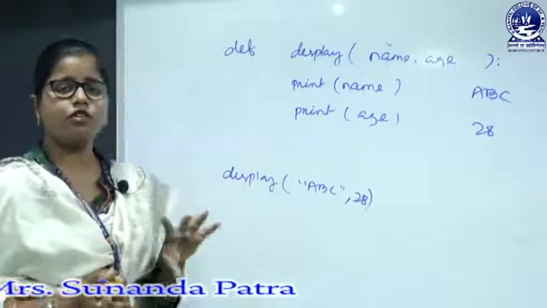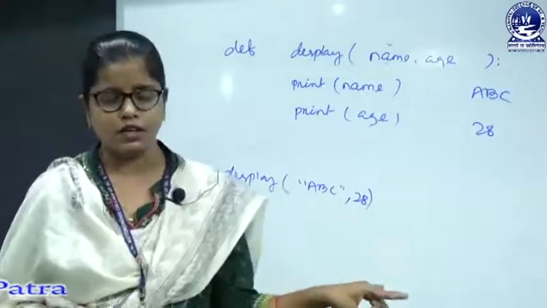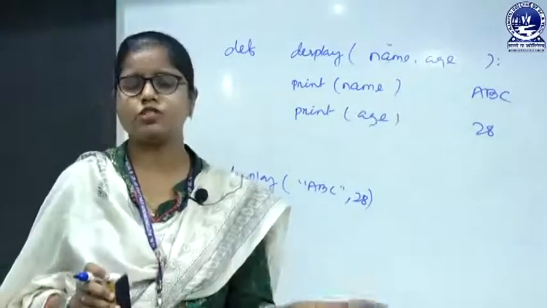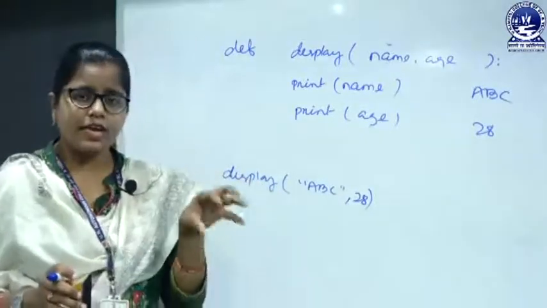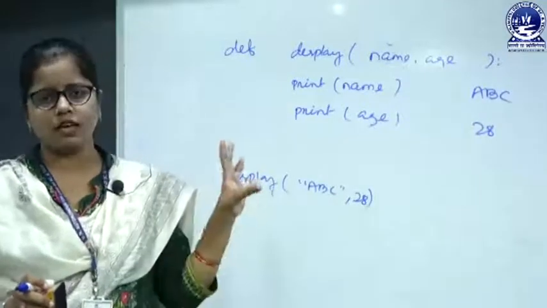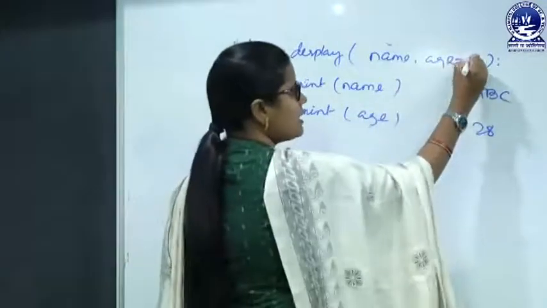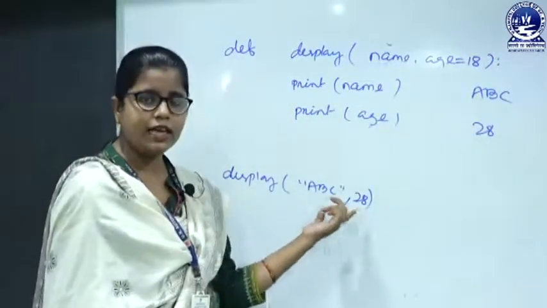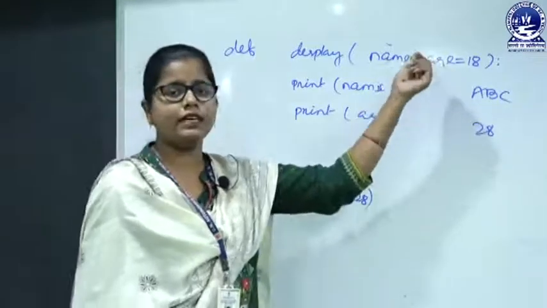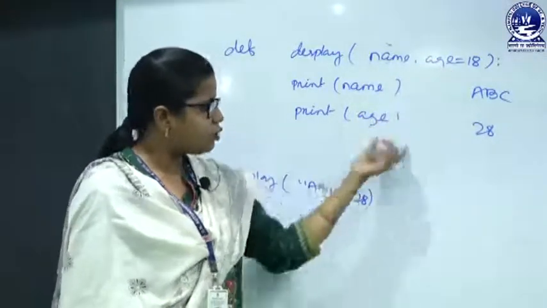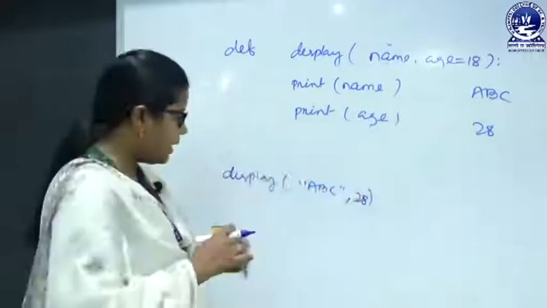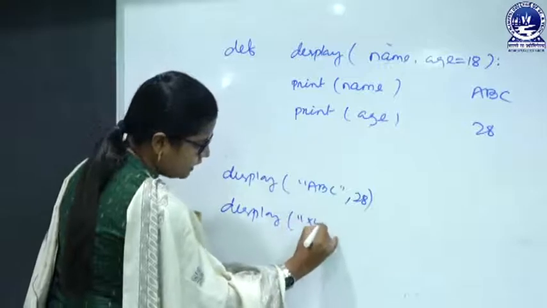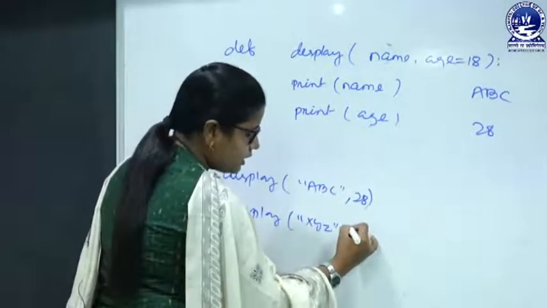Suppose I don't know the age of a person. Some criteria may say the age should be 18, so I can assign a default value to the age. I can write age equals 18. So when I put 28 here, the default value will get replaced with 28 and the output will be ABC and 28. But if I call the function like display XYZ and comma, nothing.